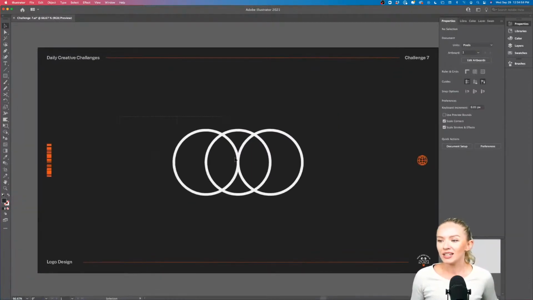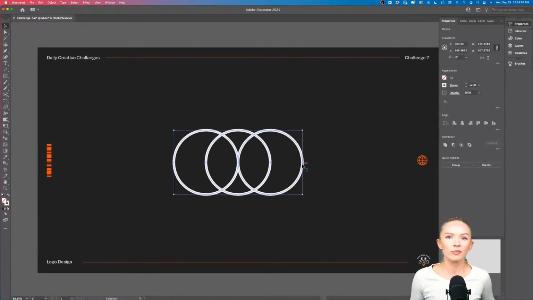There we go. Now we can select these circles and the background is not going to be selected or moved around, which is something that we want to achieve.